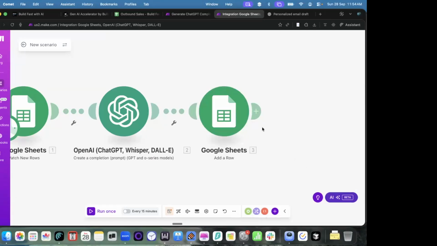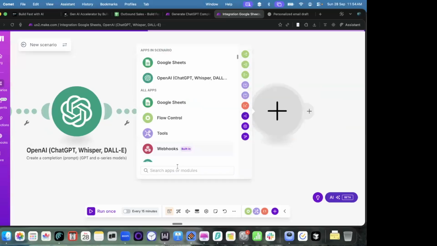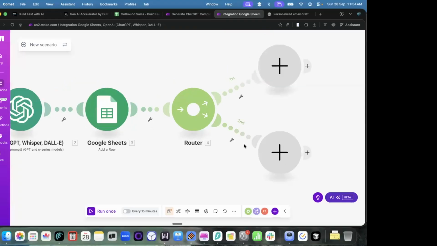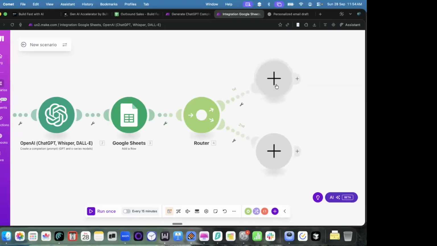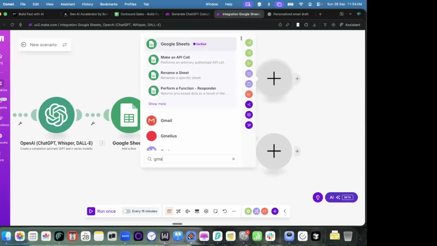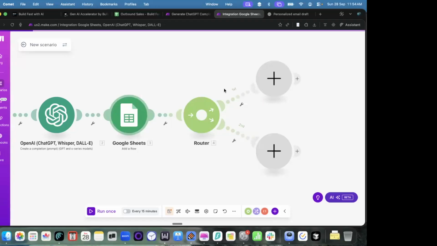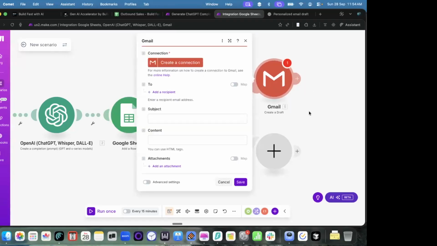Slack, and other things. So for this, I'll add something called a router. In this router, I can say that whenever there is a new email coming, so whenever there is a new person applying, I can add it to my Gmail. I can just say create a draft whenever there is. I can configure this later.